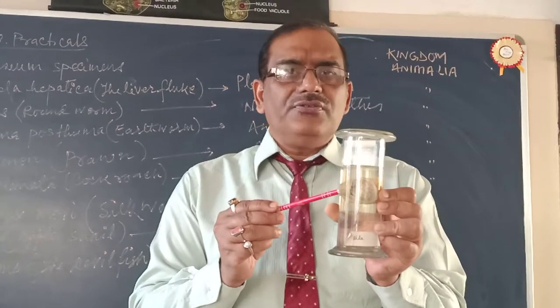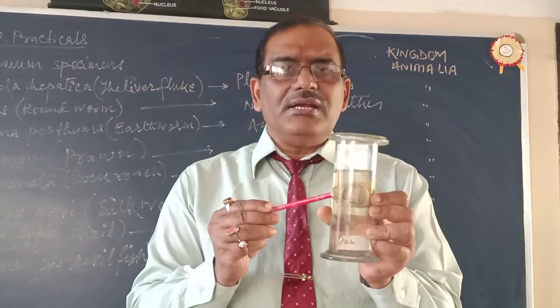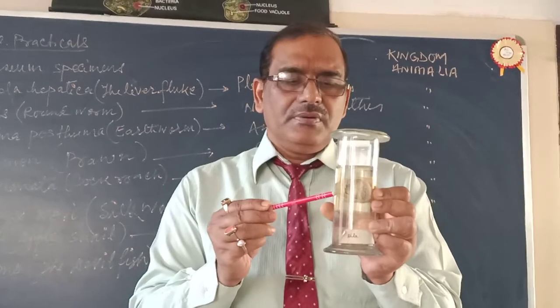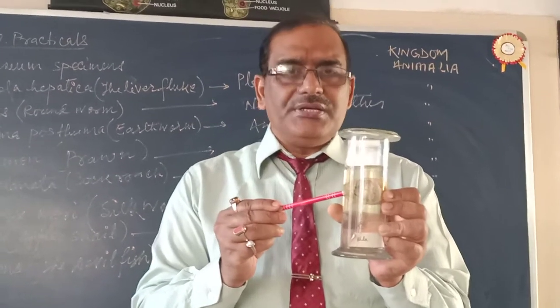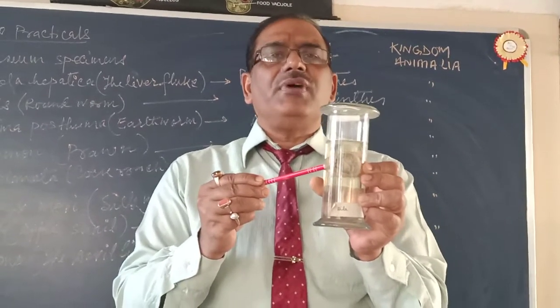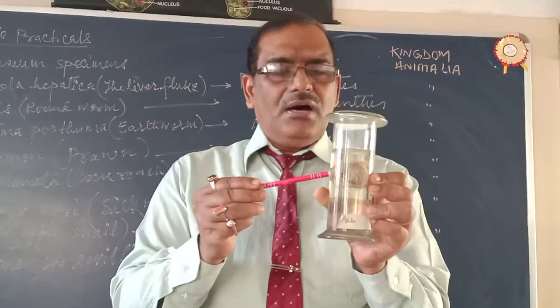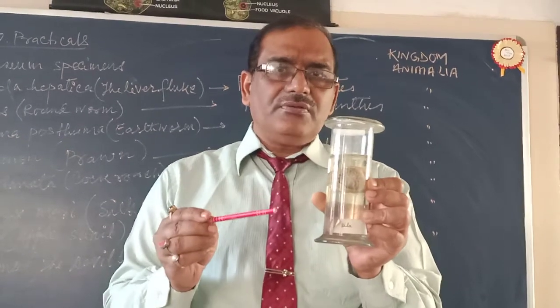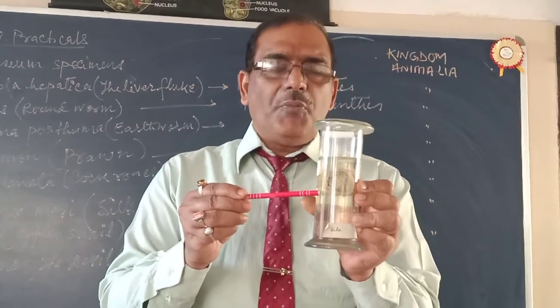Now the respiratory organs: gills or ctenidia are the respiratory organs. The alimentary canal is complete with mouth and anus. Now the blood vascular system. In Pila, the blood vascular system is open type.